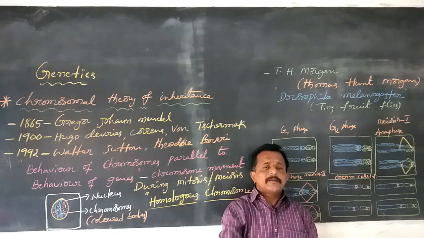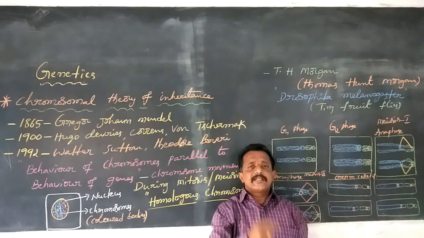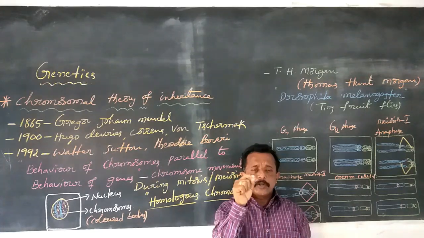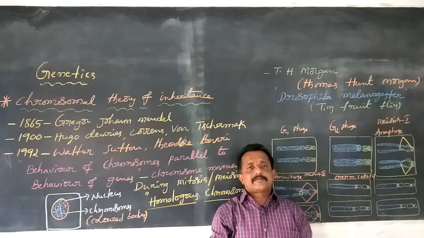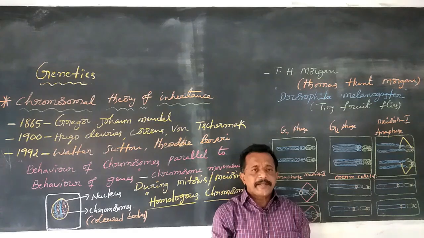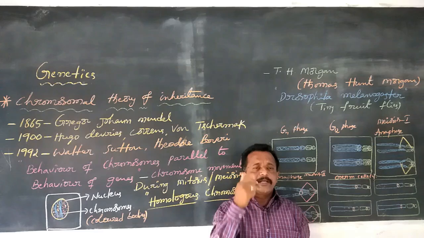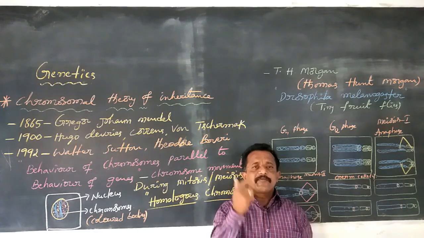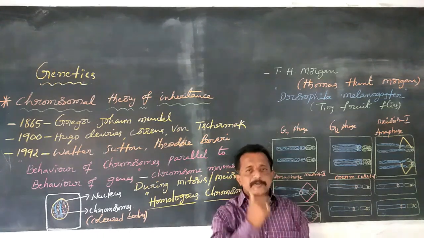Gregor Johann Mendel used pea plants for his hybridization experiments. Why? Some of the reasons are here. This is an annual plant. It has well-defined characteristics, can be easily crossed and grown, cross-pollination is achieved, self-fertilization is convenient, it has a short life cycle, and it produces a large number of offsprings.